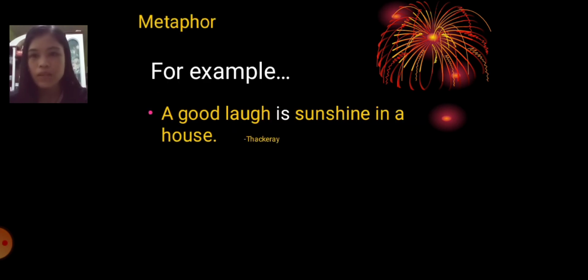For example, a good love is sunshine in a house. As you can observe here, a good love is being compared to sunshine by saying that it is sunshine. If we base it on a simile, the word is should be as: a good love as sunshine in a house. But in a metaphor, as the definition says, it avoids the use of like or as. So instead of like or as, they used the word is in order to compare it.